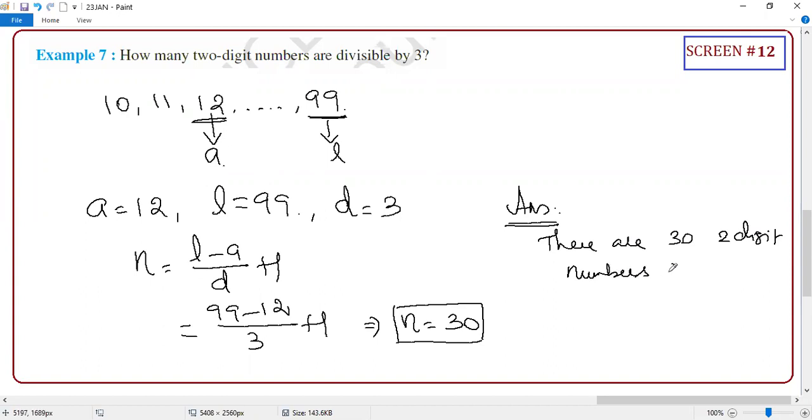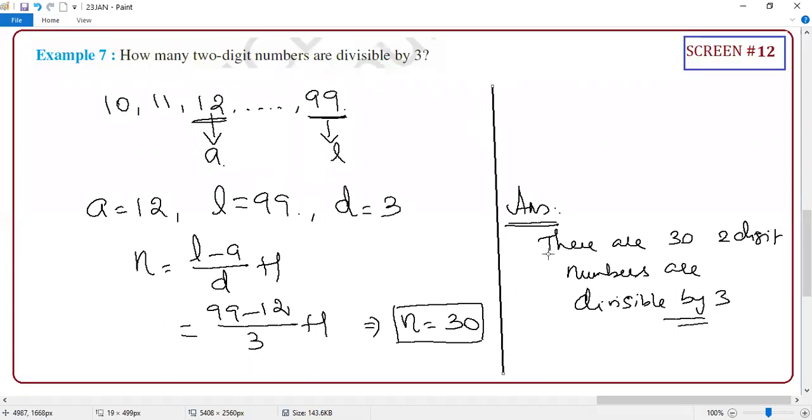Numbers are divisible by 3. Yes or no? Guys, write properly. Okay, divisible by. Crystal clear or not? Guys, it's a very popular question. When I say popular, don't expect the same question, a similar question. Clear or not?